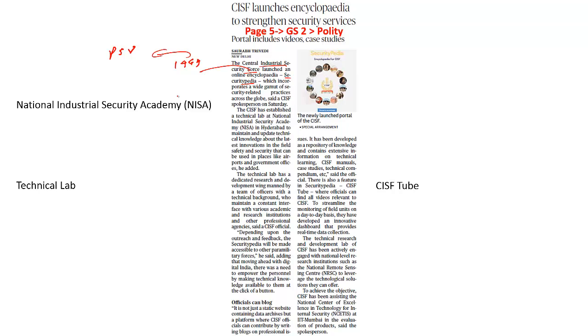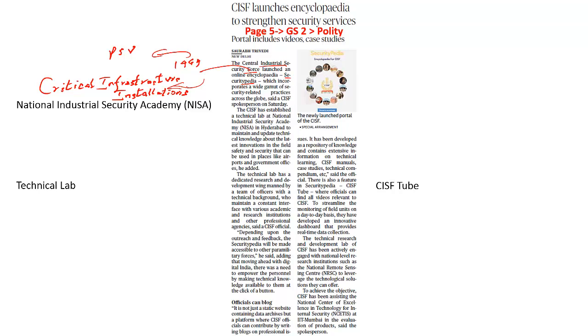Initially, when it was established, it was only for the PSUs, and currently this force provides security cover to critical infrastructure installations. So what is the job role of this organization? It is currently providing security cover to nuclear installations, space establishments, airports, seaports, power plants, sensitive government buildings, as well as heritage monuments.